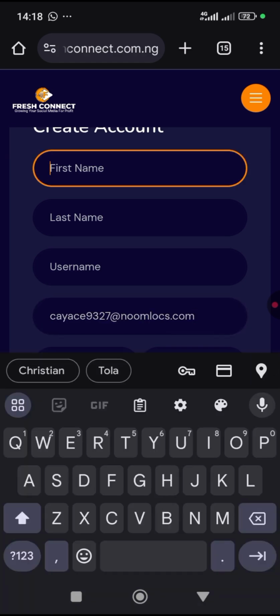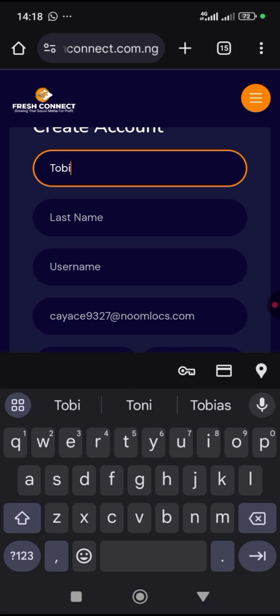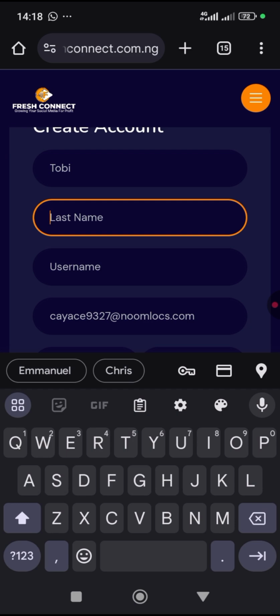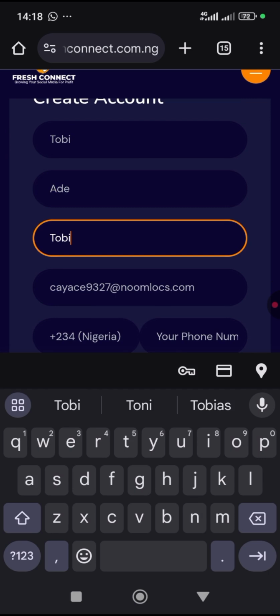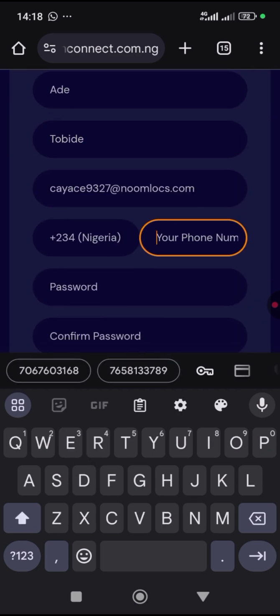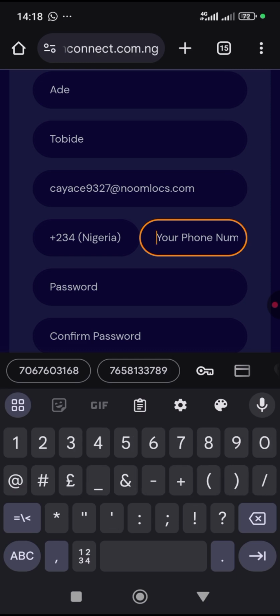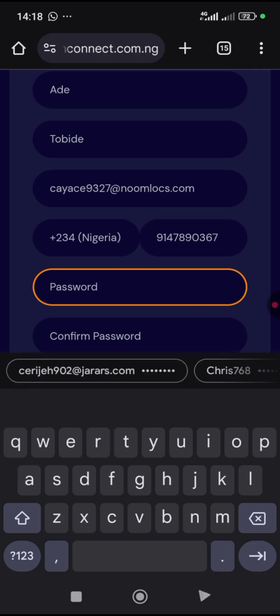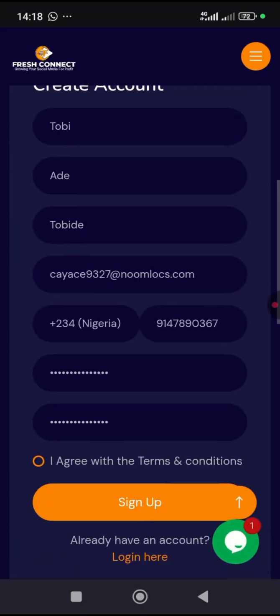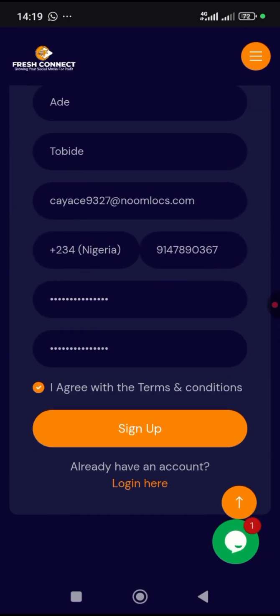For the name, let me just use Toby, and for this one let me use Ade. Let me say username Toby Ade. I love the way it sounds. The number doesn't necessarily have to be your number, so let's just use a random number: 91 783 8903. Let's count it: 1 2 3 4 5 6 7 8 9 10. For the password, let's just use the one it suggests for us. Let's say agree, and create an account.